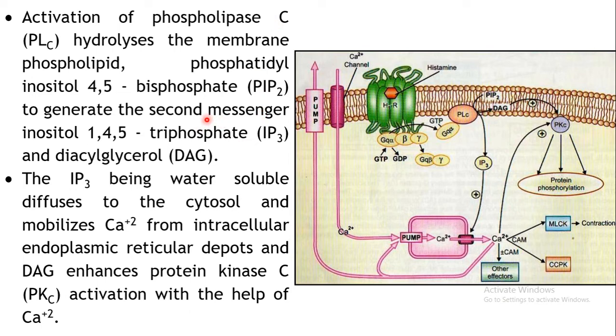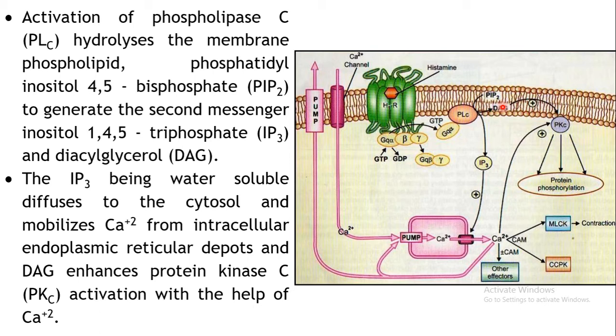In case of the earlier pathway, the adenylyl cyclase cAMP pathway, we have seen that the second messenger is cAMP, which is further carrying the signal. In the same way over here, by activation of the phospholipase C, the membrane phospholipid, that is phosphatidylinositol 4,5-bisphosphate, is getting hydrolyzed to generate 2 second messengers, and these include IP3 and DAG.